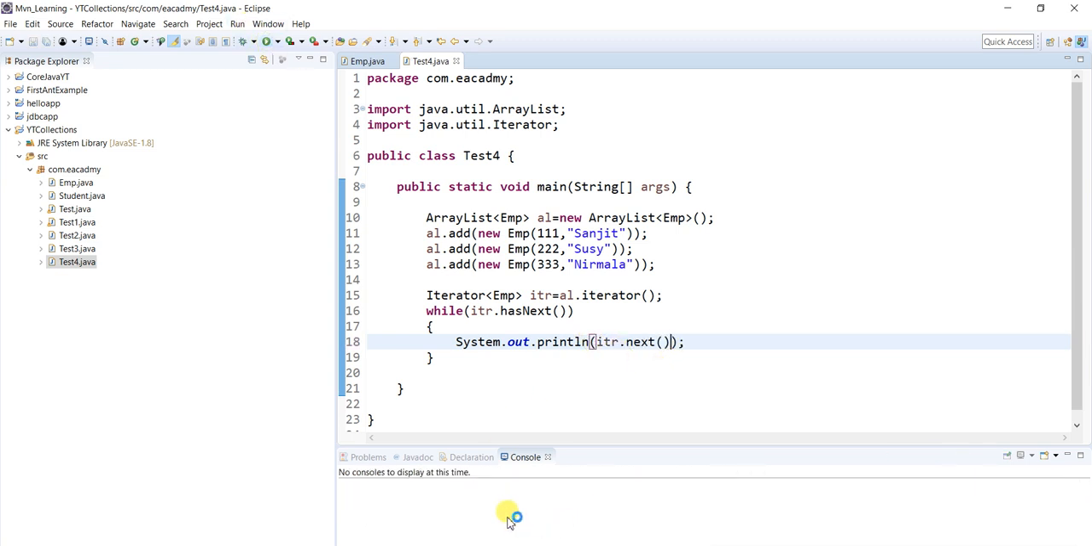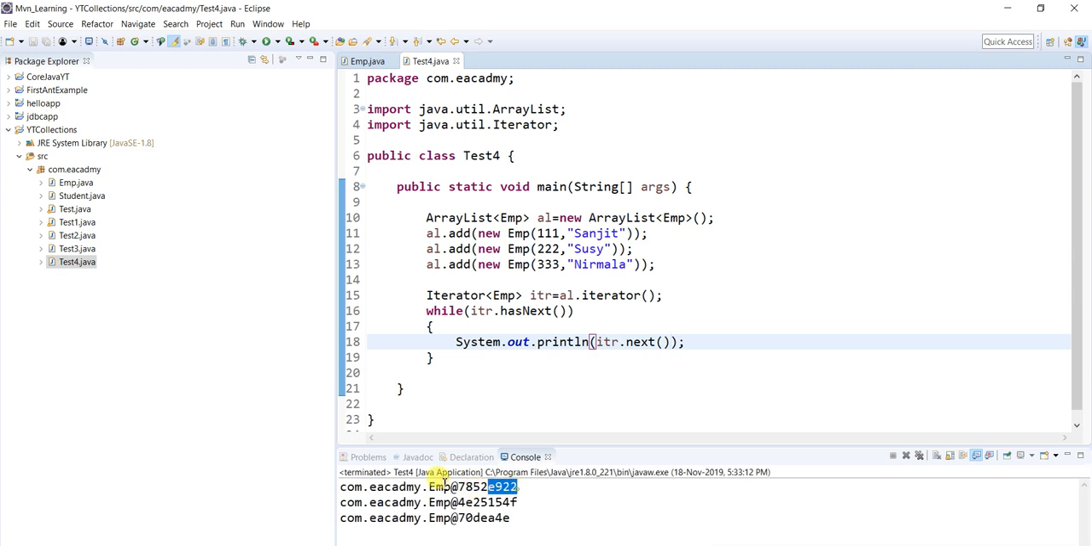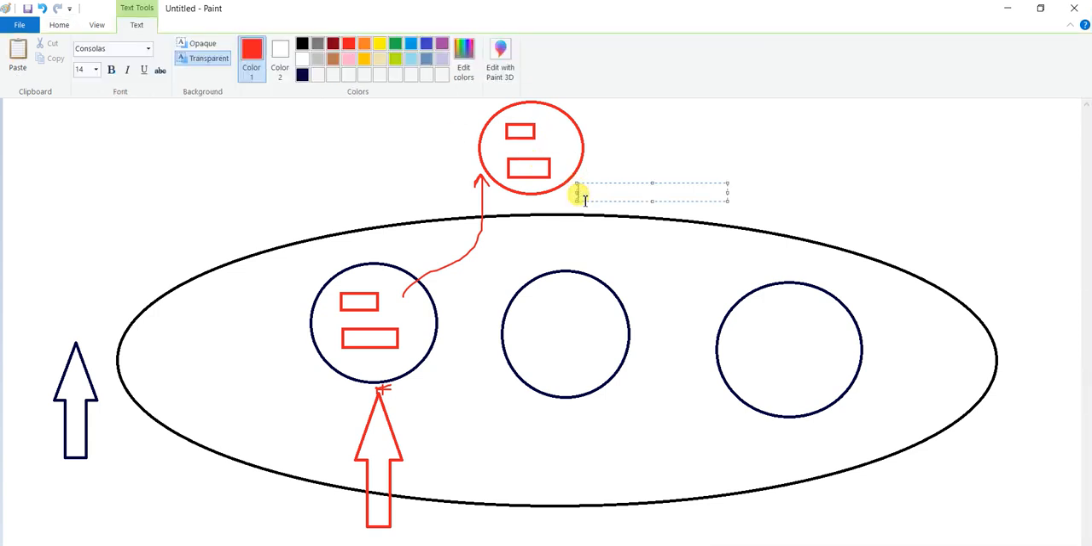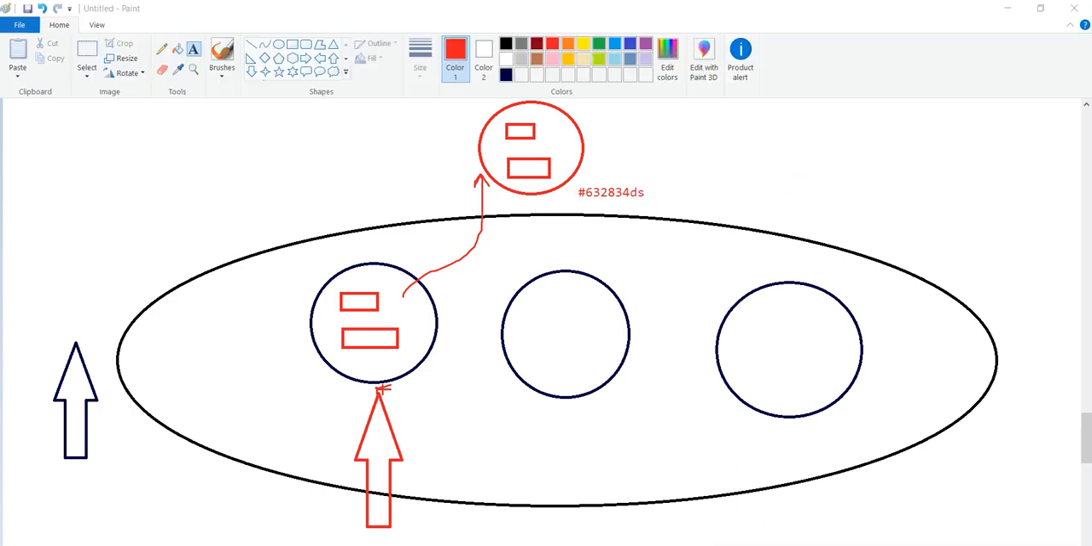If I'm printing this, I hope you are clear. I'm getting this hash code, meaning I'm getting the complete object, and I'm trying to print this complete object. If you try to print a complete object, it will not give you the boxes inside it. Rather, it's going to print the hash code.